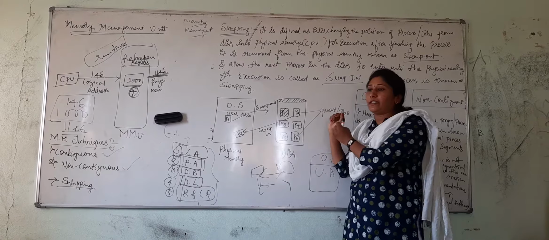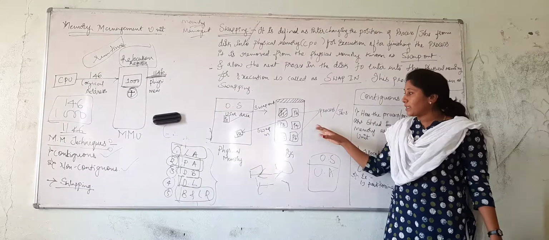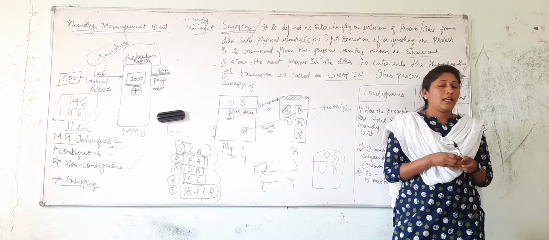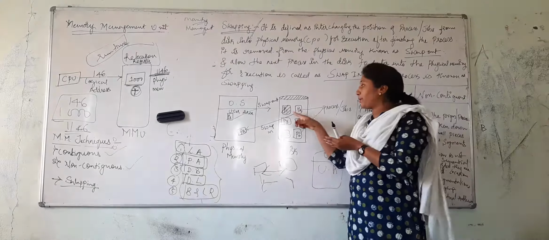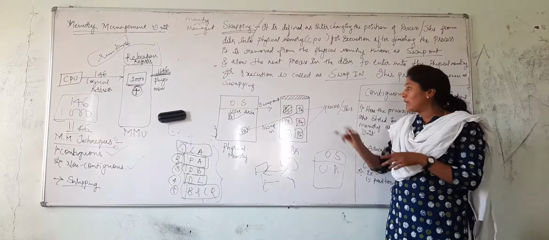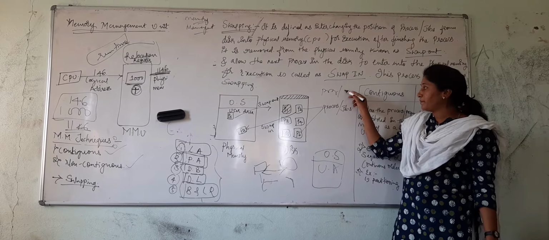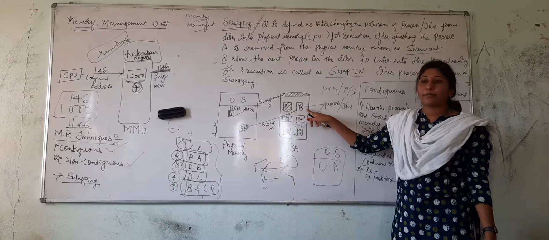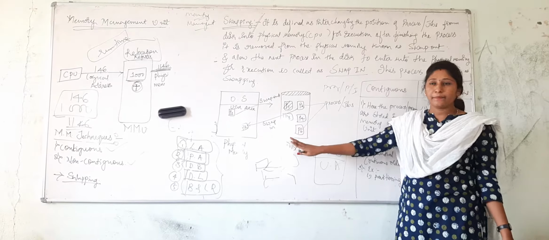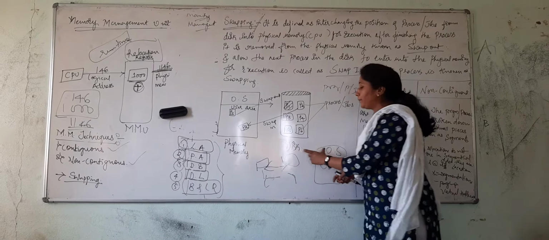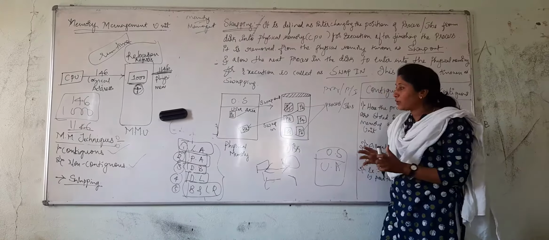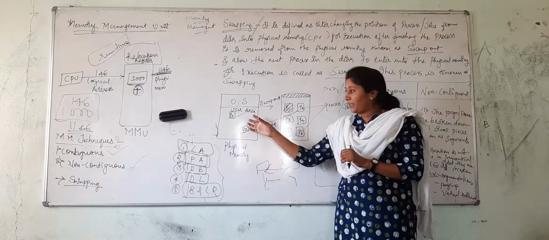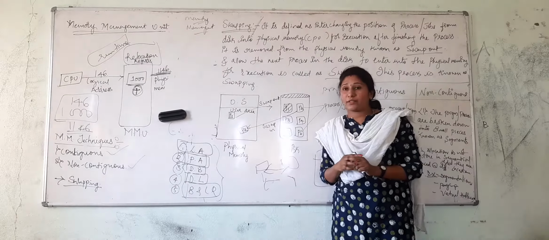Another part we have defined here is the disk, right? What is this disk? It is for storage purposes, right? The storage of the data or the storage of the process. Here P1, P2, P3 are nothing but a program, or a process, or a job. All are one and the same. Here I have represented P1, P2 as processes. Is that clear? Fine. So here is the physical memory. Here is the disk, right? How many processes are located in the disk? Six. How many processes are there in my CPU for execution?